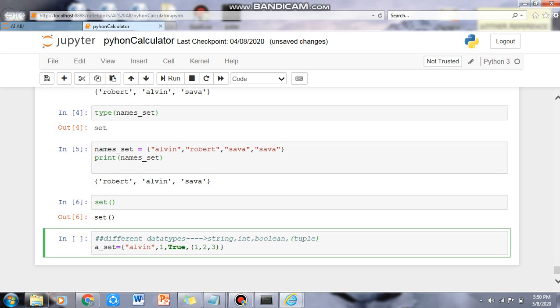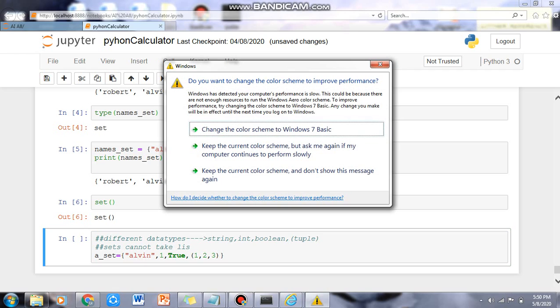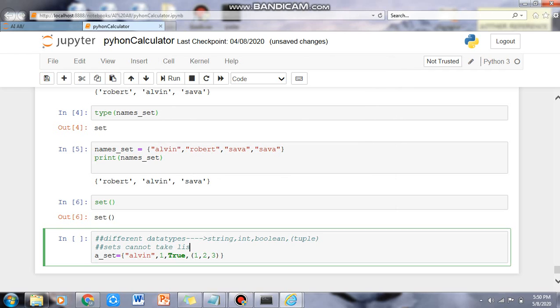Now we have to keep this in mind that sets cannot take a list inside them. We have to remember this. Why? Because a list, like the lists we made in the dictionary, can be updated, and we cannot update anything in a set, so it does not allow a list to be there.